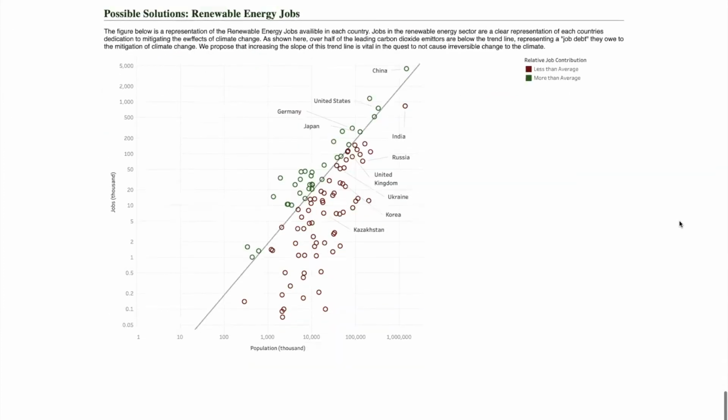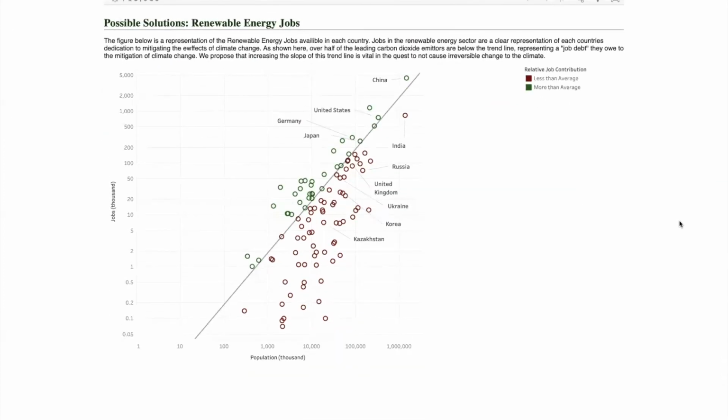Following up on what Kaylin said, 6 out of 10 of these well-prepared nations were actually found to be offering below average renewable energy jobs relative to each country's population. We propose that these countries specifically need to offer more of these green jobs in order to effectively mitigate climate change.